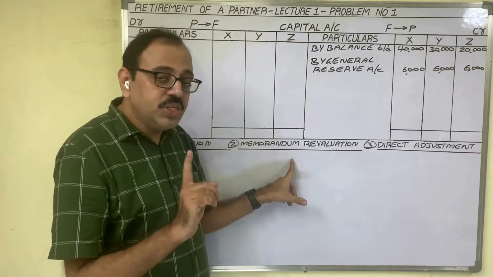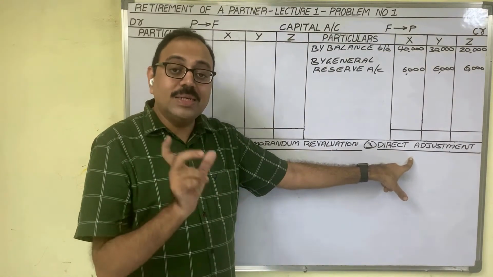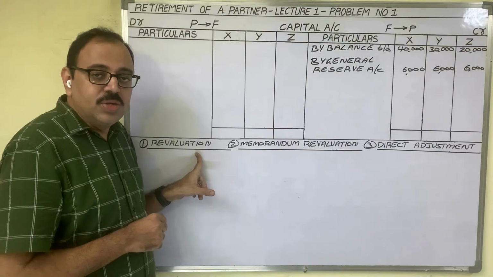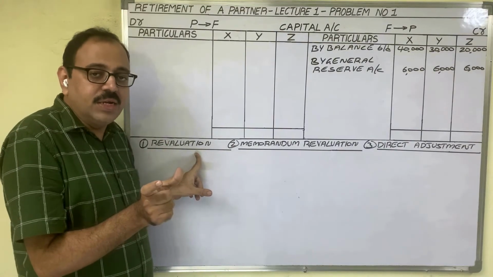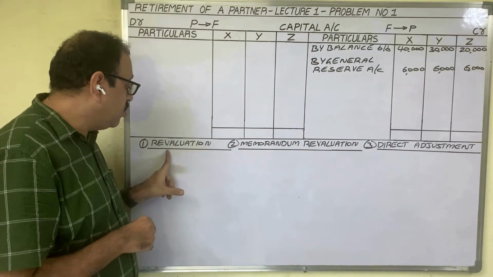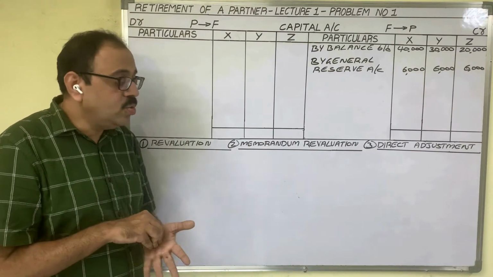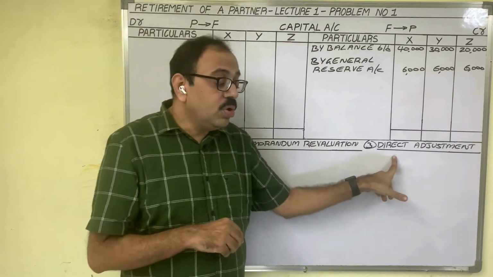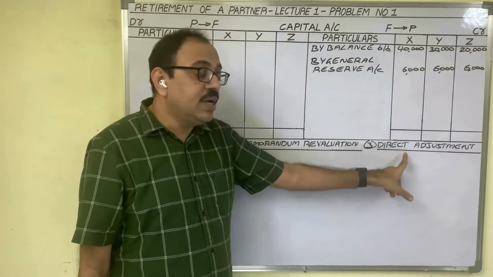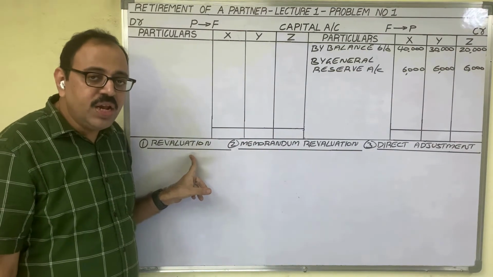If the written off word is not given, and the sentence about adjusting goodwill without opening goodwill account is not given, then what is left? Revaluation method. So, if the goodwill sentence is not applicable to the second and third methods, we should adjust the goodwill under the first method, revaluation method. In the present problem also, he is not using the written off word. He is not saying that goodwill should be adjusted without opening goodwill account. So we should not apply the second and third methods here. Then which method is left? Revaluation method.